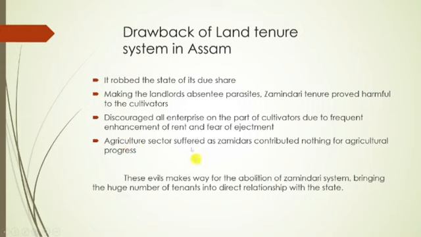So that is why this land tenure system in Assam had very many drawbacks or disadvantages from all these perspectives. And these evils made way for the abolition of the zamindari system, bringing the huge number of tenants into direct relationship with the state, a direct relationship between state and cultivators, right?